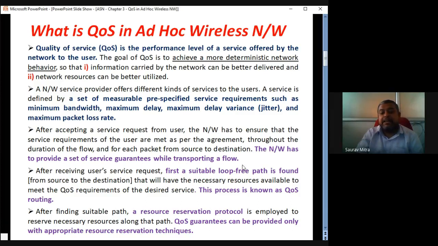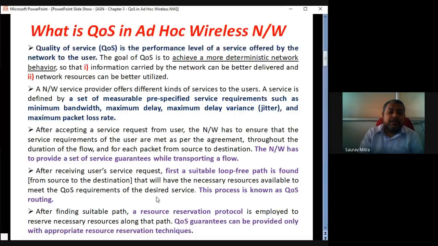The network has to provide a set of service guarantees while transporting a flow of data from the source to the receiver. After receiving the user's service request, first a suitable loop-free path is found from source to the destination that will have the necessary resources available to meet the QoS requirement of the desired service. There are many paths from the source to the destination. We will see a topology just now after this slide. There are many paths, but among them, depending on our requirement, we have to choose which path is most suitable for this transmission.